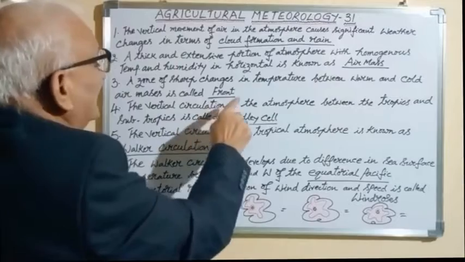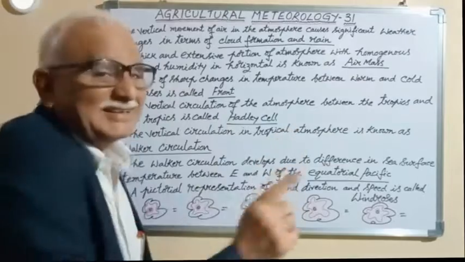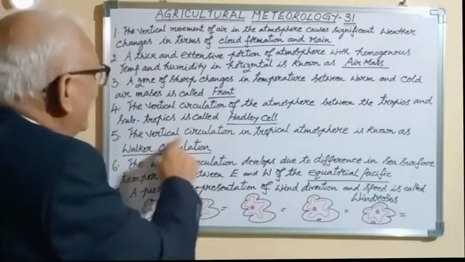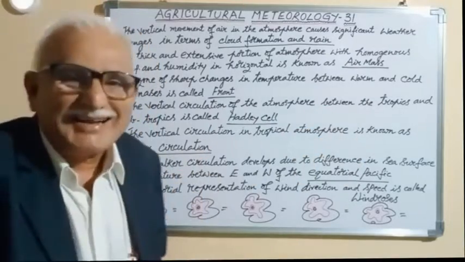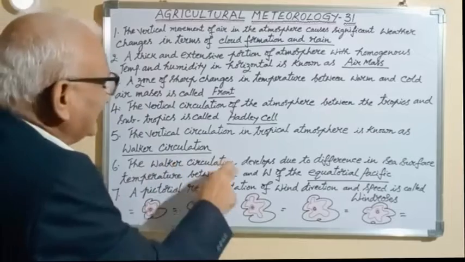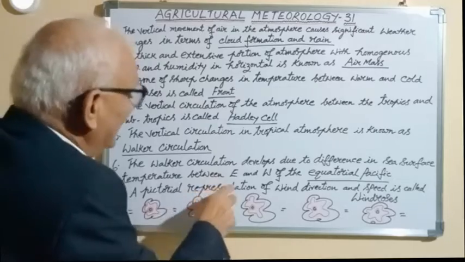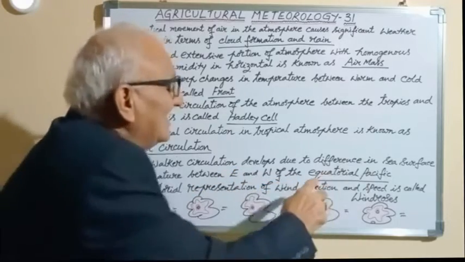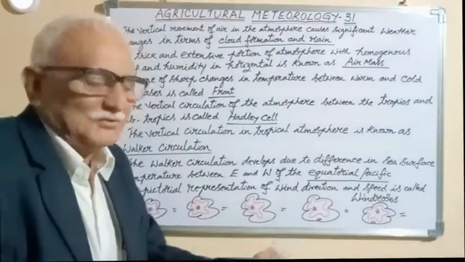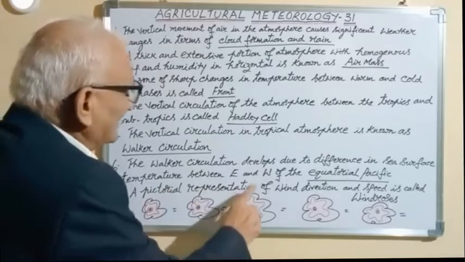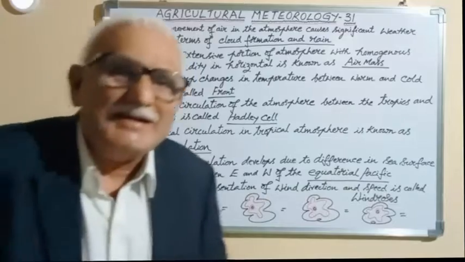The vertical circulation of the atmosphere, between the tropics and subtropics is called dash Hadley cell. The vertical circulation in the tropical atmosphere is known as Walker circulation. The Walker circulation develops due to difference in sea surface temperatures between east and west of the dash equatorial Pacific. It differs a lot from El Nino La Nina. That's a different story. Now, a pictorial representation of wind direction and speed is called dash wind roses.